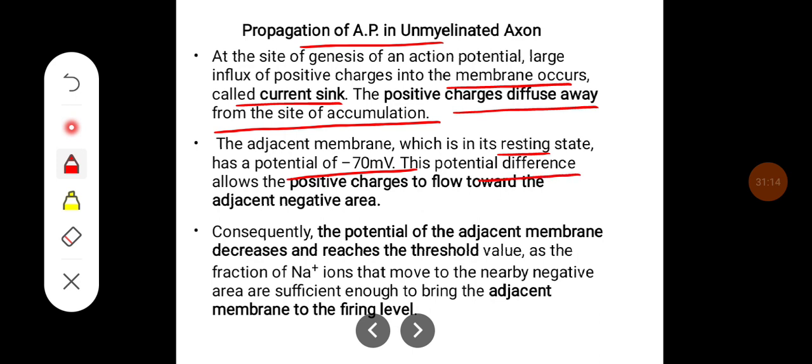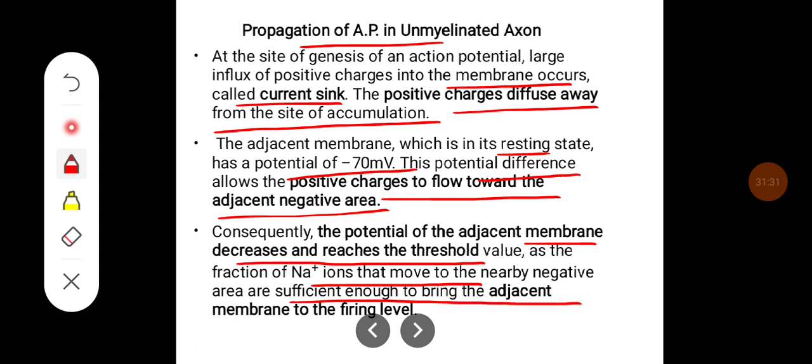This potential difference allows the positive charges to flow towards the adjacent negative area. Consequently, the potential of the adjacent membrane decreases and reaches the threshold value, as the fraction of sodium ions that move to the nearby negative area is sufficient to bring the adjacent membrane to the firing level.